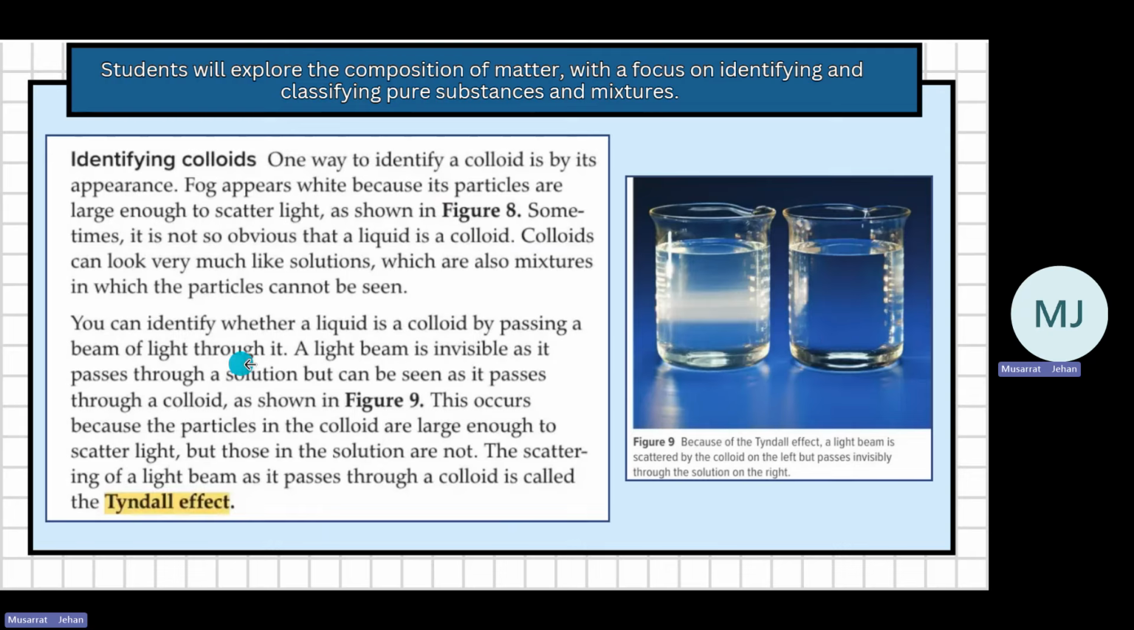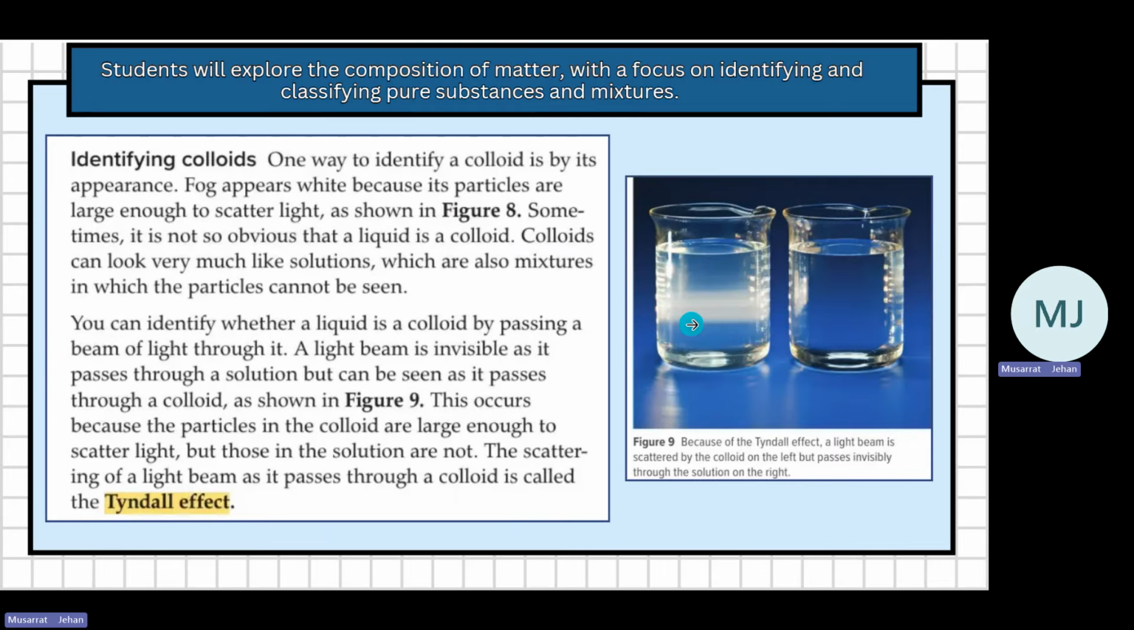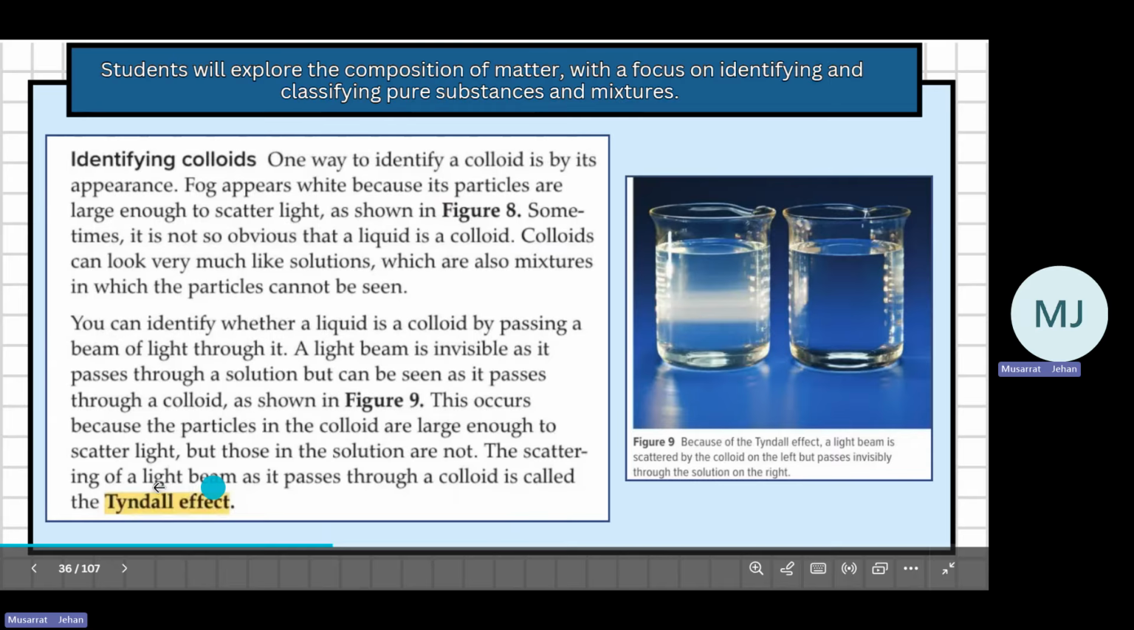How can we find out which one is colloid and which one is solution? We pass a beam of light through it. When a beam of light is passed through a solution, it is invisible, but it can be seen as it passes through a colloid. Here you can see it, but here you cannot. This occurs because the particles in the colloid are large enough to scatter light. Here the particles are bigger, so they can scatter light, but those in the solution cannot. The scattering of a light beam as it passes through a colloid is called the Tyndall effect. This is how to identify the colloid.